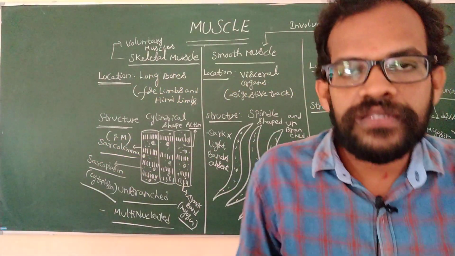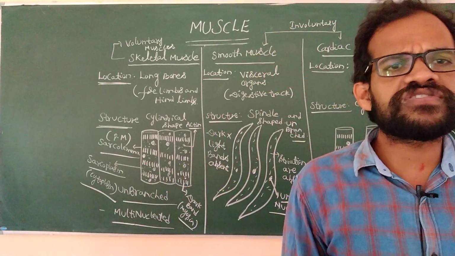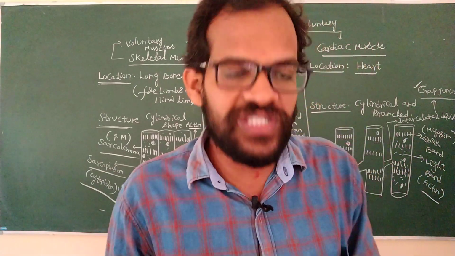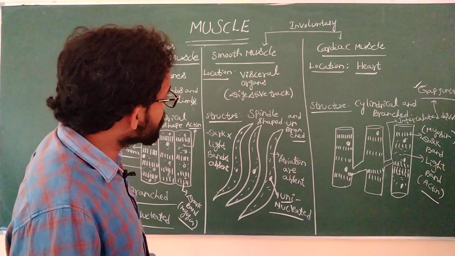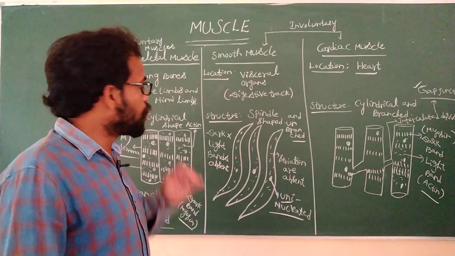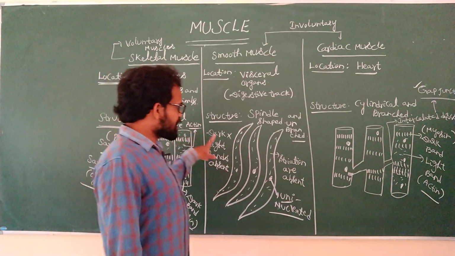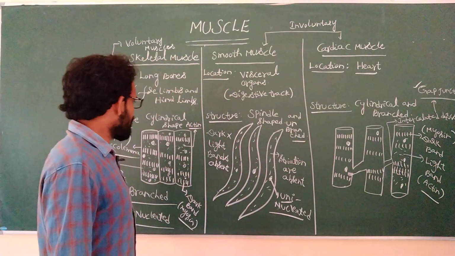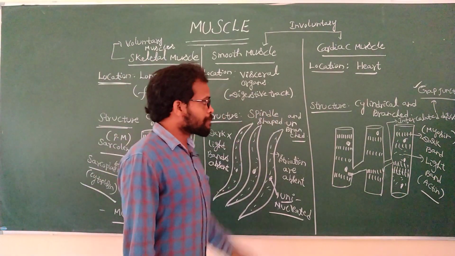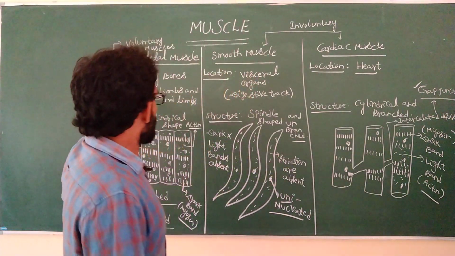Why do they indicate voluntary muscles? Voluntary actions are taken from the central nervous system only. With the help of voluntary actions, the skeletal muscles help us move from one place to the other. Based on this movement, these muscles are classified into skeletal muscle, smooth muscle and cardiac muscle. Location, structure, arrangement of the nucleus: here multinucleated, here uninucleated, here uninucleated. Here it is cylindrical but unbranched. Spindle shape, unbranched. Cylindrical shape, branched.